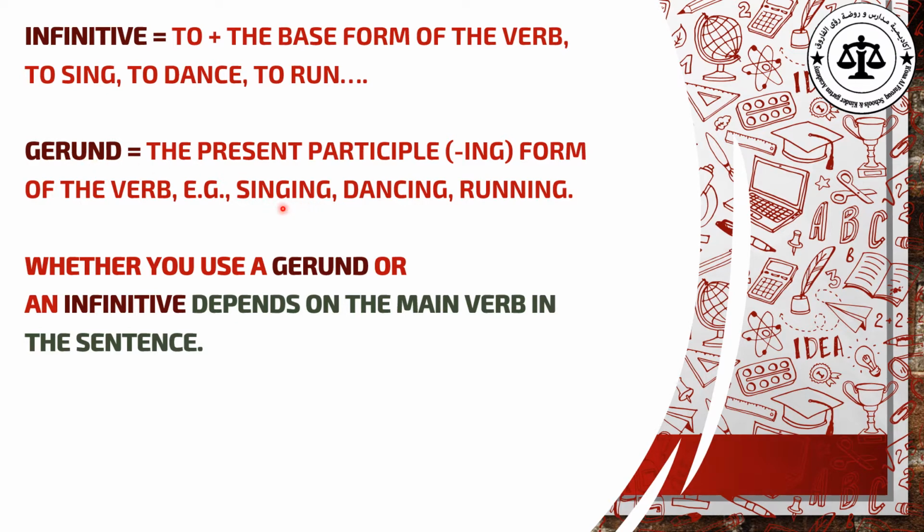How can we differentiate between the gerund and the verb? If this word isn't preceded by verbs to be, it will be a gerund. But if we have before this word verbs to be, any verbs to be: is, are, am, was, or were, it will be a main verb.